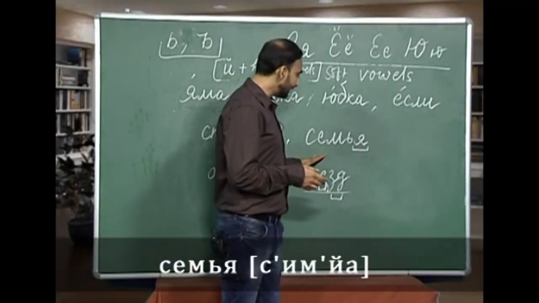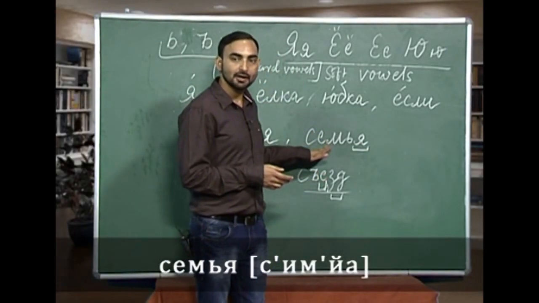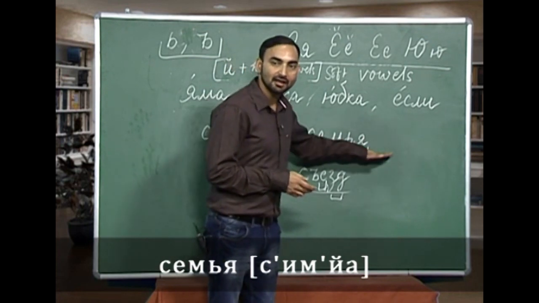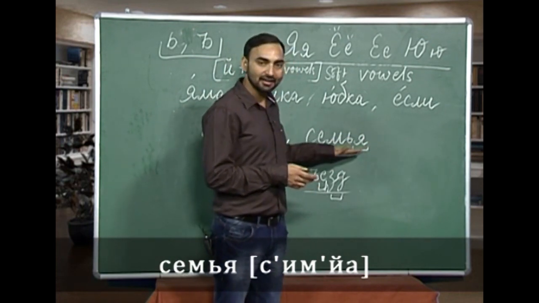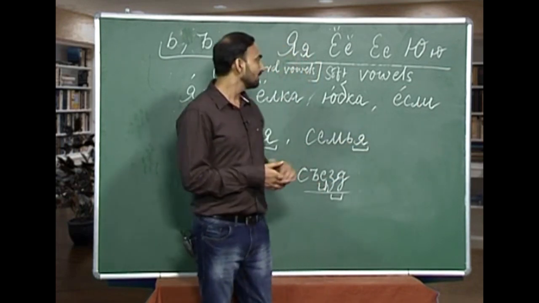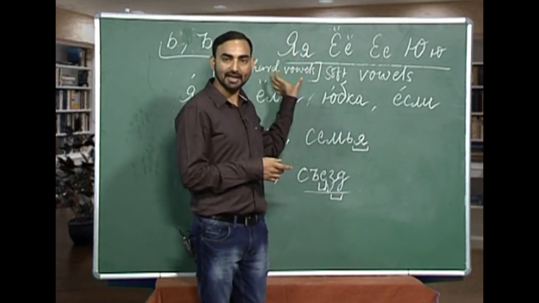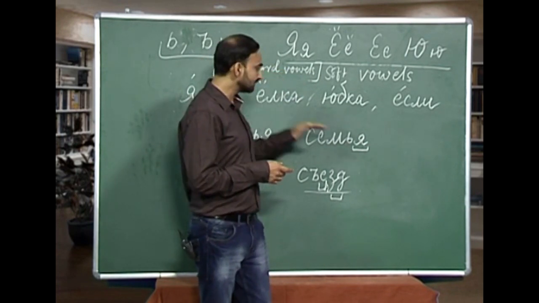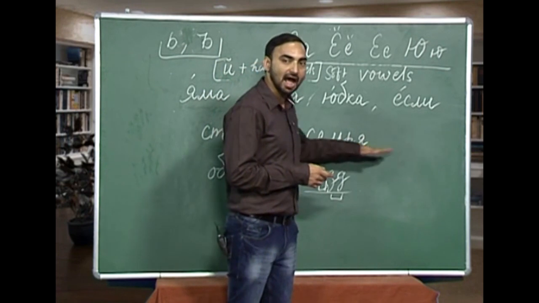The next word is sa, ye, ma, soft sign, and ya. Semya. Semya, as you can hear, this ya sound is pronounced as a combination of two sounds, which is e kratke plus a sound. Semya.